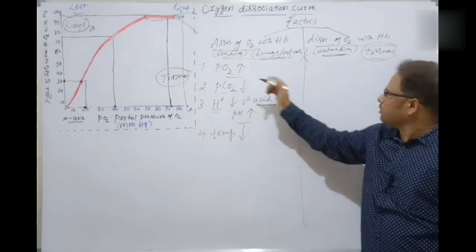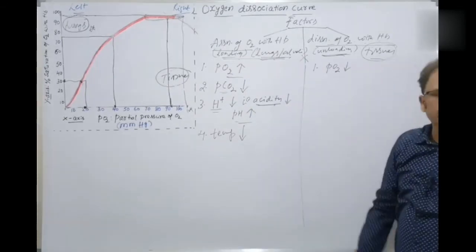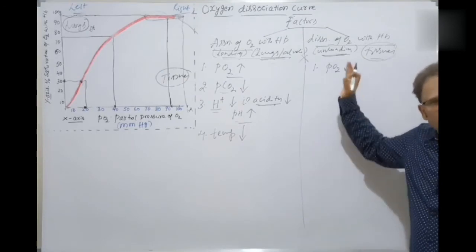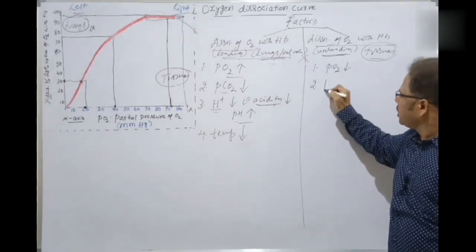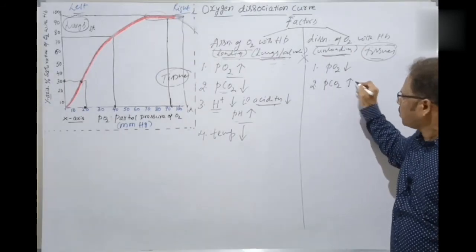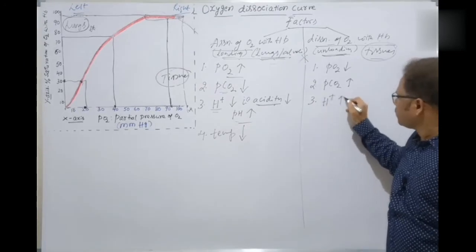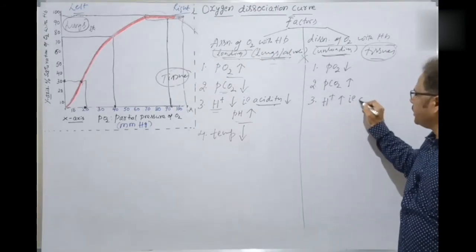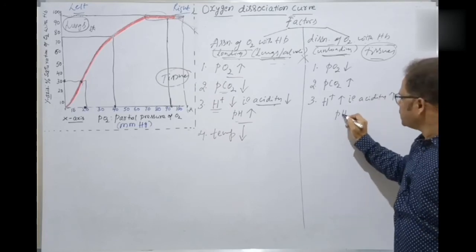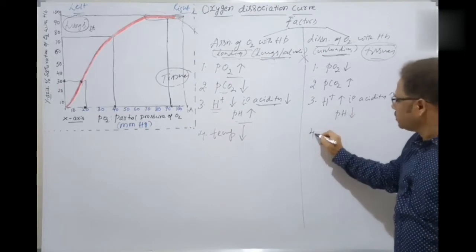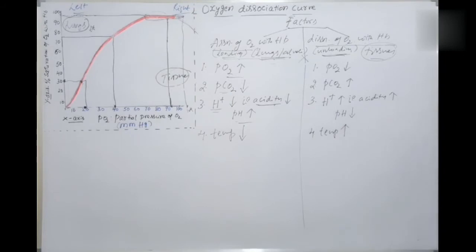What is that here? The first one. The partial pressure of oxygen is lesser at the tissues. And the partial pressure of carbon dioxide is more. And the hydrogen ion concentration is more. That is, acidity is more. And the pH is lesser. Next one is temperature. It is more here. Extremely opposite factors are witnessed here.